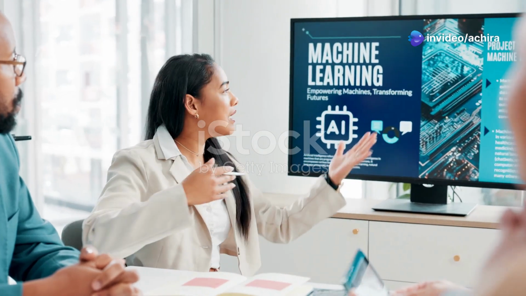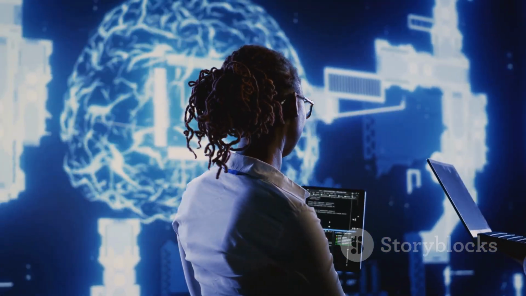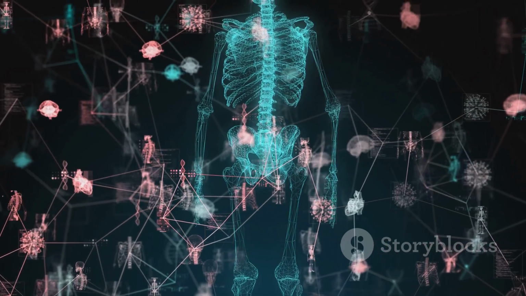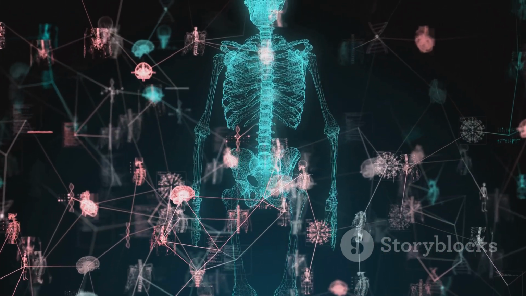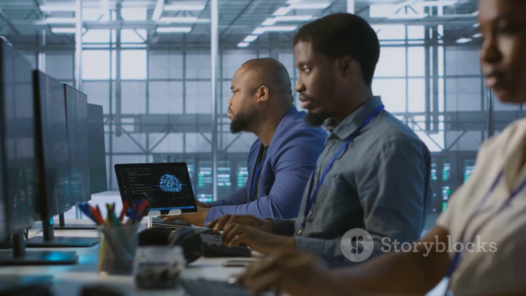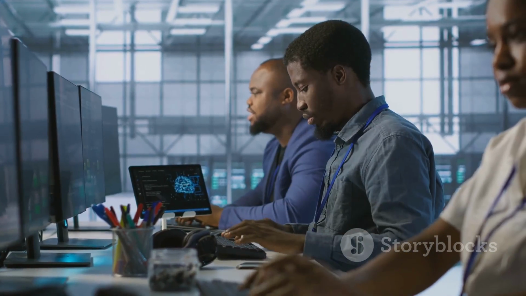Understanding machine learning is becoming increasingly important. It empowers us to solve real-world problems. These problems range from disease prediction to personalized recommendations. By grasping the basics of machine learning algorithms, data representation, and the training process, we can unlock its potential to make informed decisions in various fields.